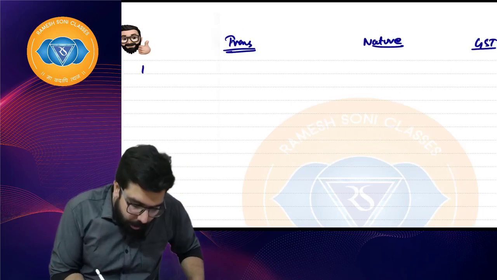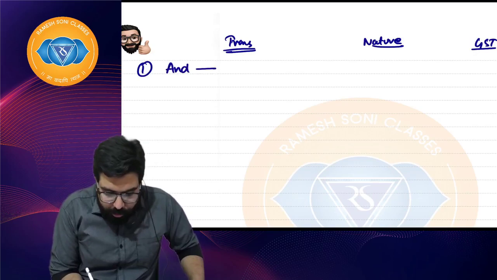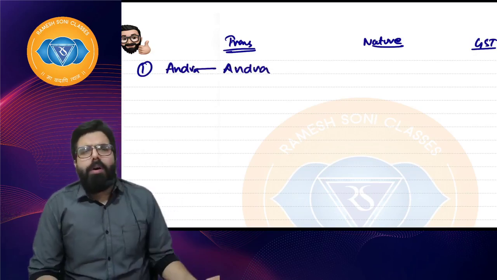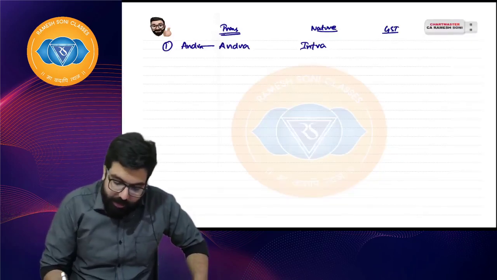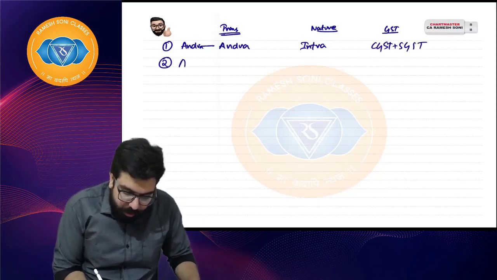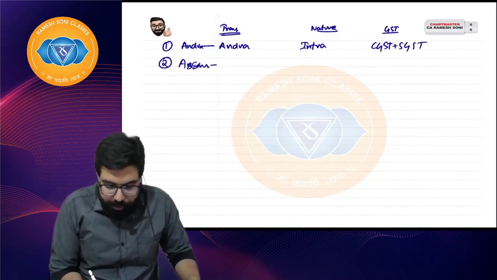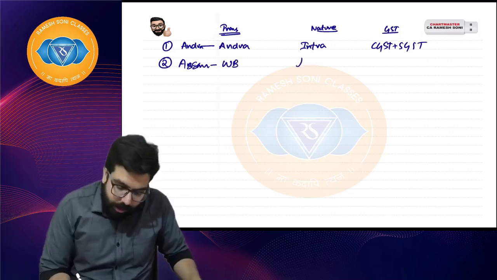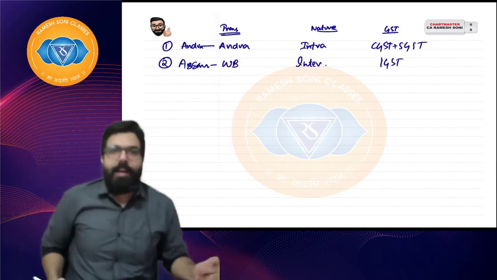Number 1. Sir, if goods are sold from, supposingly, Andhra Pradesh to Andhra Pradesh. Sir, what is this? This is very simple. Nature. Sir, it is intrastate. Sir, if it is intrastate, I will go ahead and charge CGST plus SGST. Then second one is, sir, if goods are sold from Assam to supposingly West Bengal, what will you call it? Intra or inter? Sir, it is interstate. Sir, interstate, I will always go ahead and charge IGST. I hope everyone is clear.